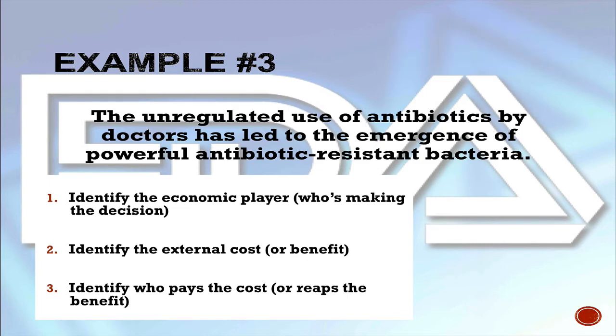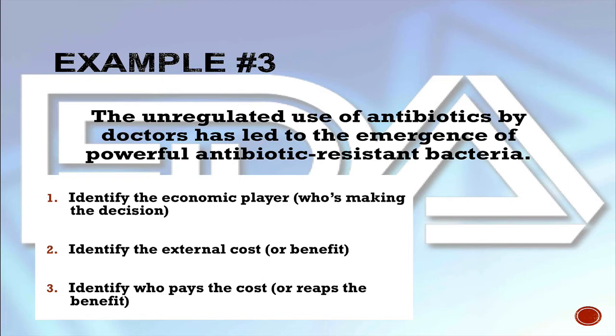Okay, number 1, who's making the choice? This is going to be the doctors who are overprescribing antibiotics for something that doesn't need that. Number 2, what is the external cost or benefit? Well, the external cost is that now the next time somebody gets sick and they go to the doctor and say, can you just give me penicillin? That doesn't work anymore. The doctors have to crank up the level of antibiotic they give them. So the patient is dealing with the negative externality or negative cost.